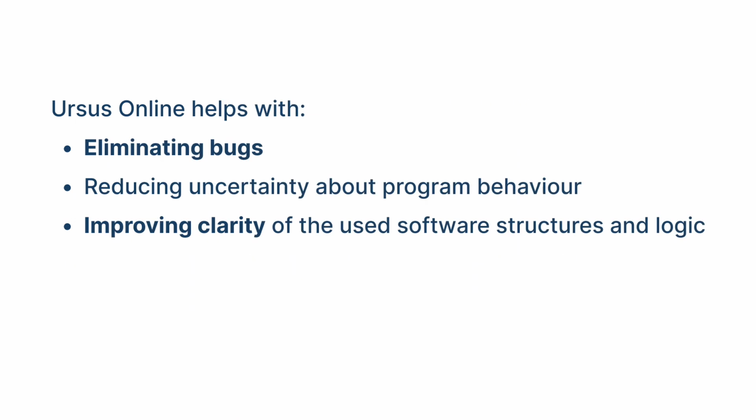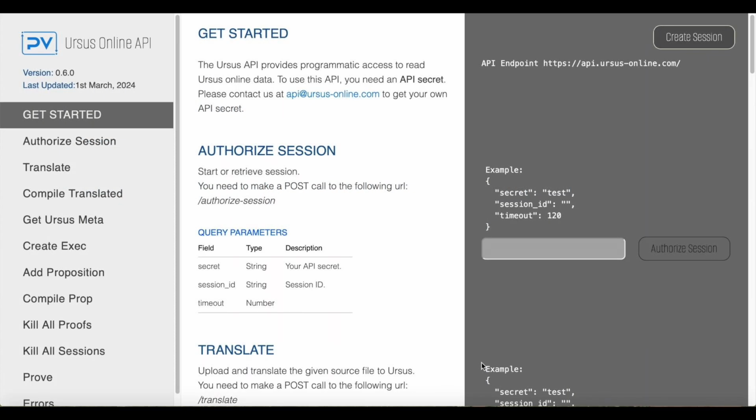UrsusOnline helps with eliminating bugs, uncertainty about program behavior in corner cases, and with untested values of variables, improving clarity of the used software structures and logic. During this demonstration, we will walk through all the key stages of the pipeline using a real-life scenario.